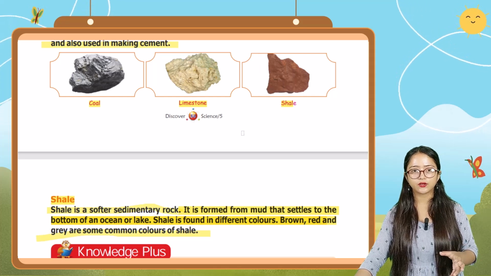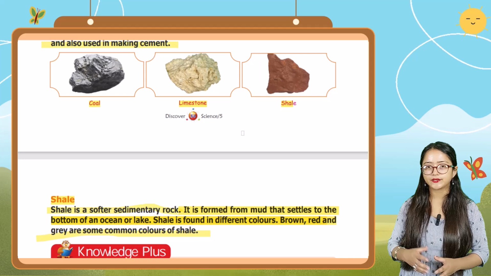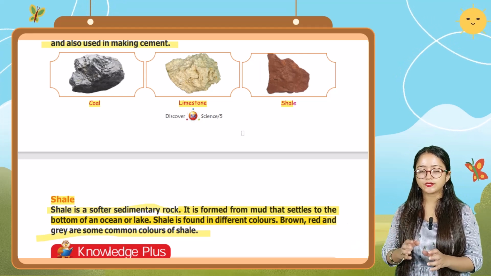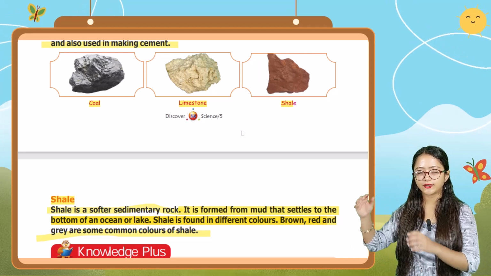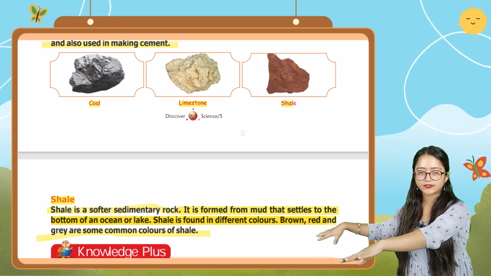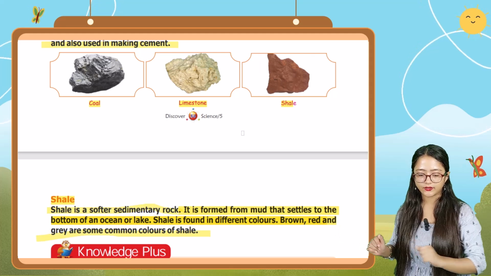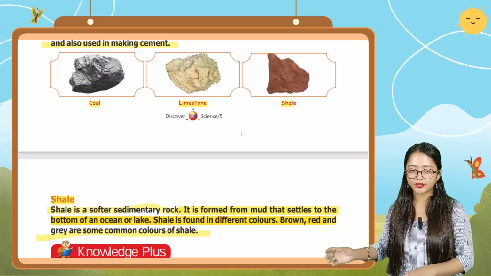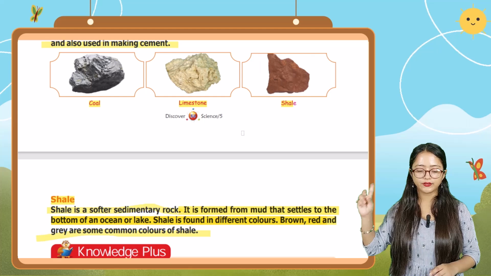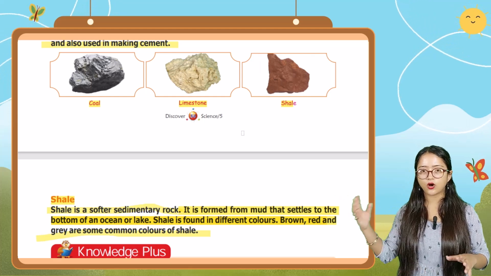So shale is also a type of sedimentary rock, and it is a softer sedimentary rock, and it is formed from mud that settles at the bottom of the ocean or lake. Okay, shale is found in different colors like brown, red, and gray, which are the common colors of shale.